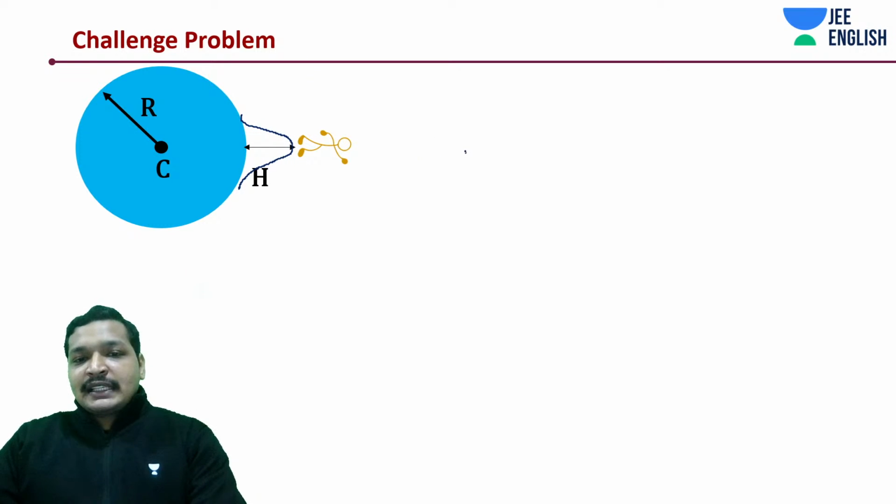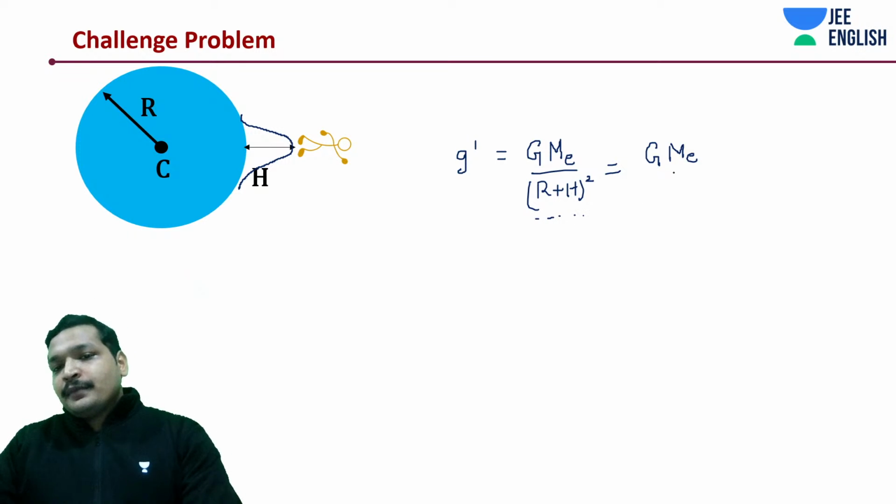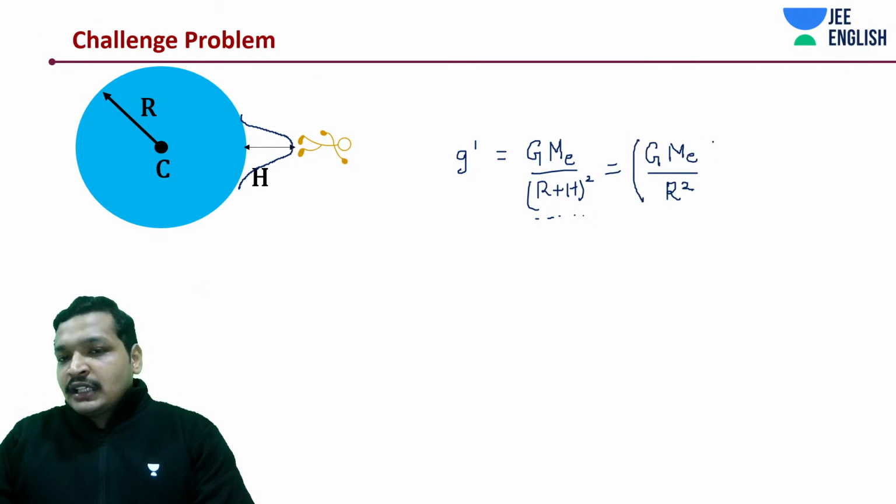Now we have this expression. What we are going to do is express this G dash in terms of G. And what is the value of G dash? This is G M E by R plus h whole square. That's all mathematics now. Just keep watching. What am I going to do now? I'm just going to separate out this term and multiply this term with R square and divide it with R square, and again multiply with.